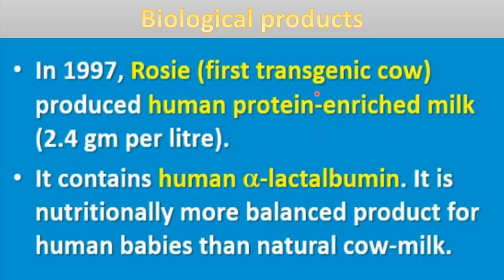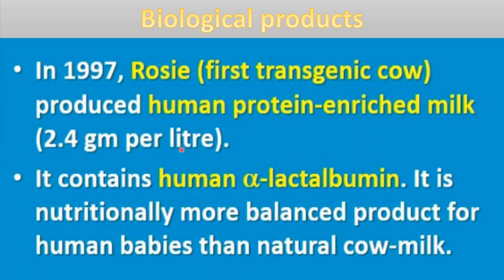Now it is also an example of producing biological products with the help of transgenic animals. Like in 1997, Rosie is the name of a cow, and it was the first transgenic cow. And this Rosie cow produced human protein enriched milk. And how much protein was present in the milk of Rosie? 2.4 gram per liter.